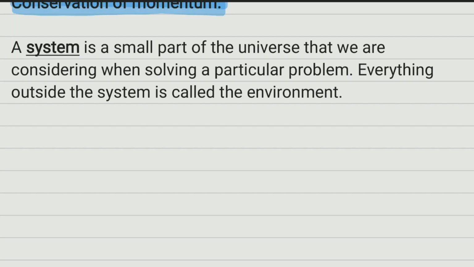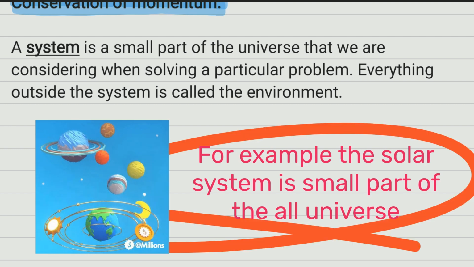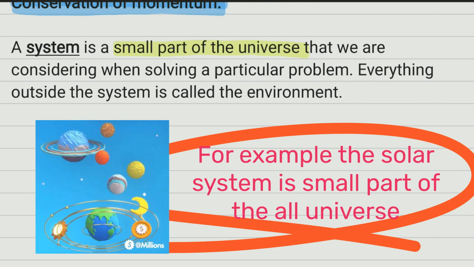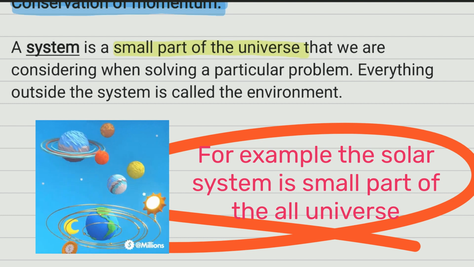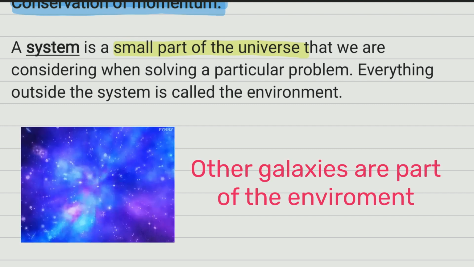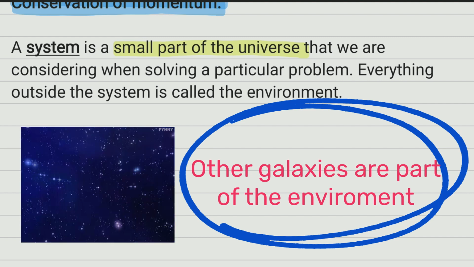So what is a system? A system is a small part of the universe that we are considering when solving a particular problem. It's a small part of the universe that we consider. We are deciding which one is the system. The system is whatever we decide it to be, but it's not the whole universe. So the system could be a small part inside the universe. Everything that is outside the system that we consider is going to be the environment.